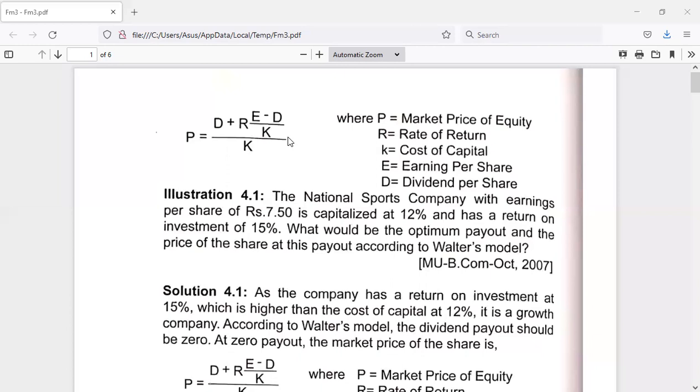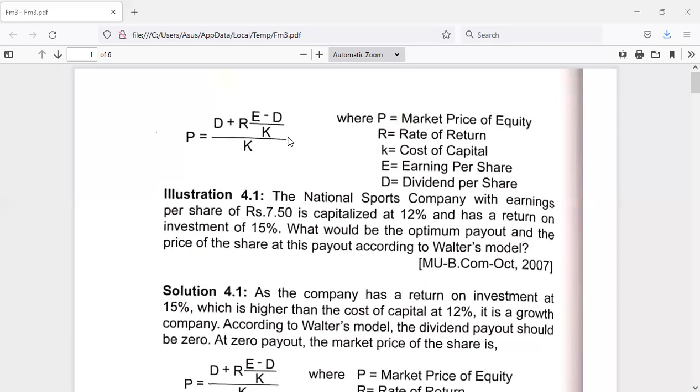So this is the formula. Now we have all the information, so let us solve this problem. The required information we have. What we don't have is D, the dividend per share, which is not given. You just observe that the National Sports Company with earnings per share of 7 rupees 50 paisa is E.